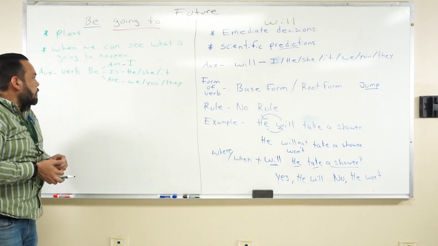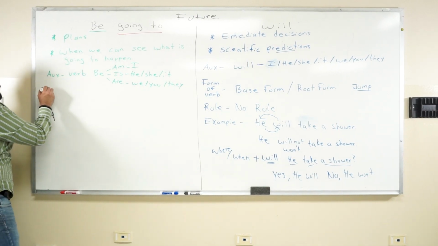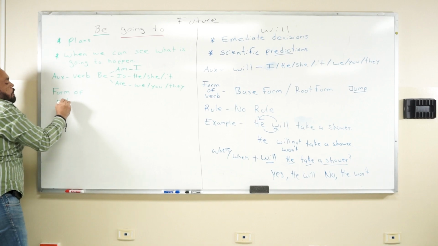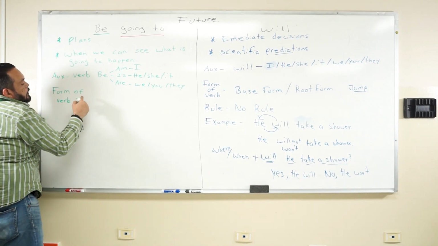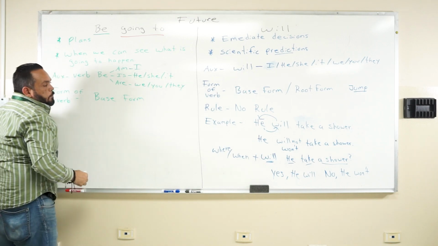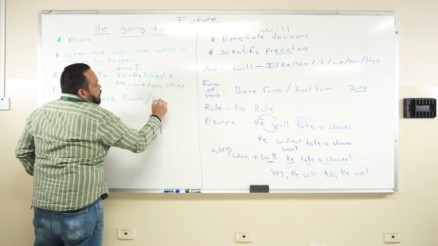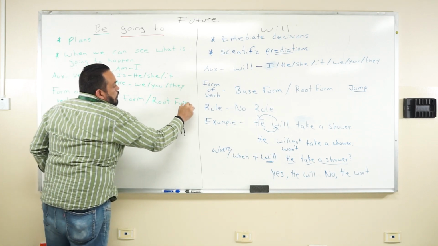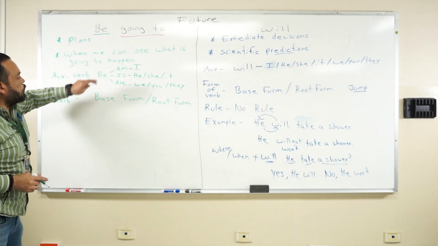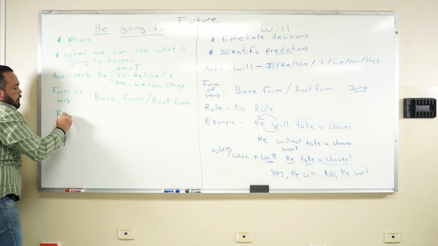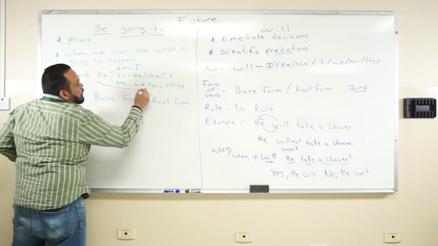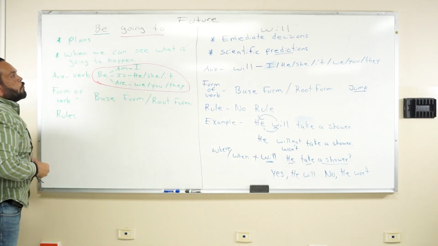So let me explain more. With going to, we have the form of the verb. The form of the verb is the base form, or the root form. It doesn't change, as with the will. There are no strict rules, but I always put that this is the rule here. This is the rule for going to.